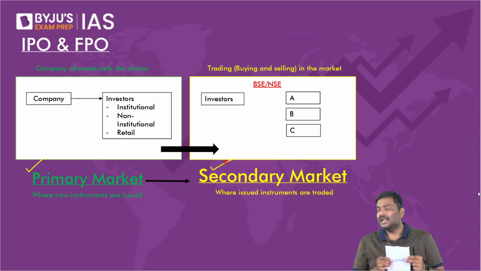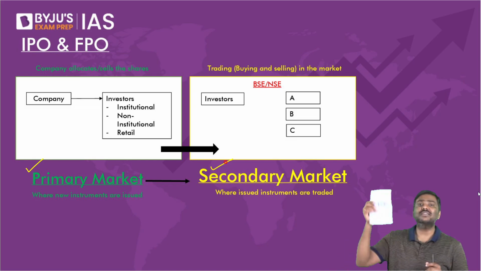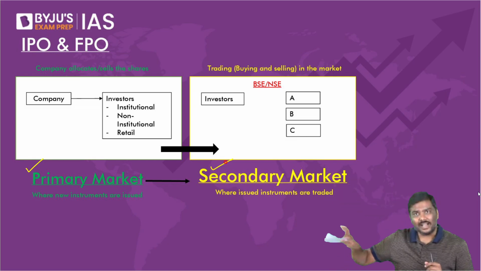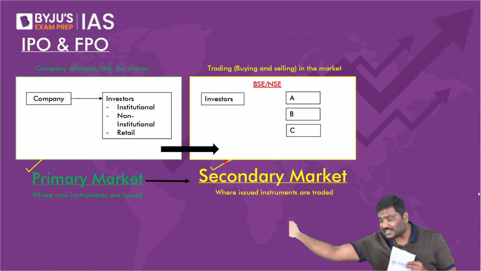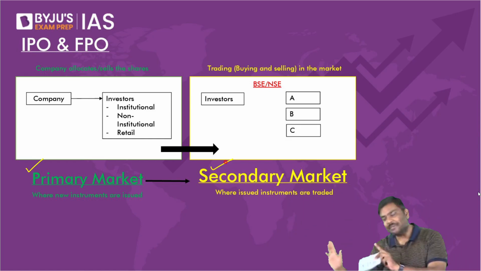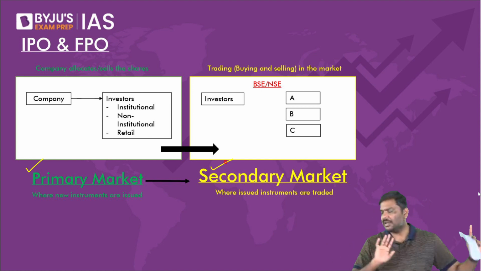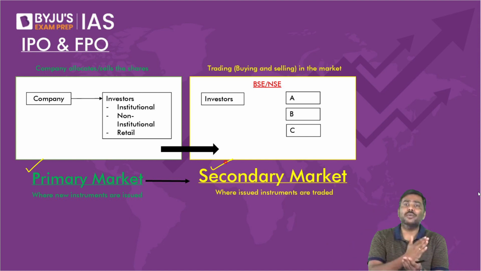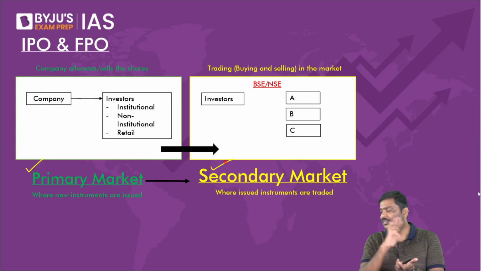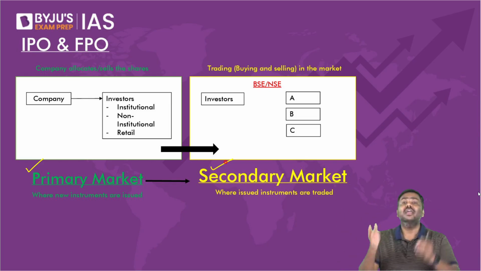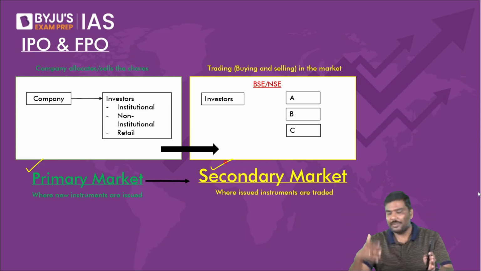Second example, I am an individual. I purchase this share from Adani company when they are issuing it for the first time. Can I call it a primary market? Very simple. Do not complicate it. Primary: new instruments are issued for the first time. Whereas secondary: instruments which are already issued will be traded.